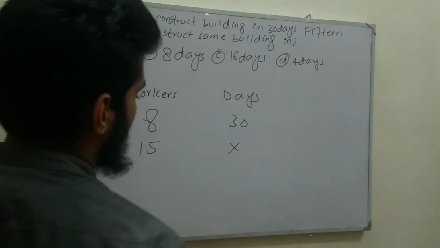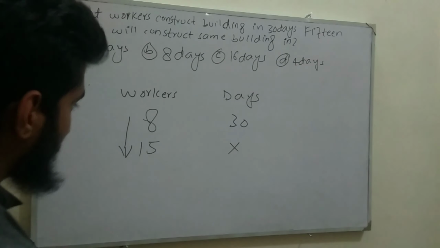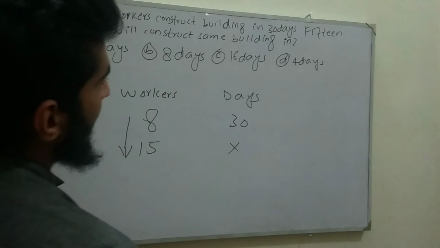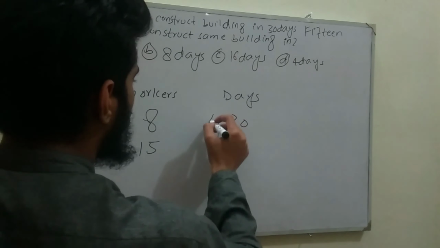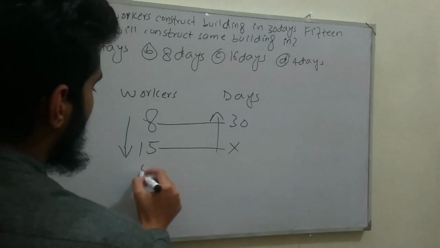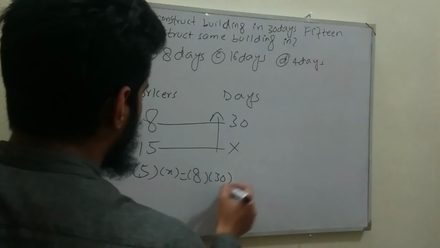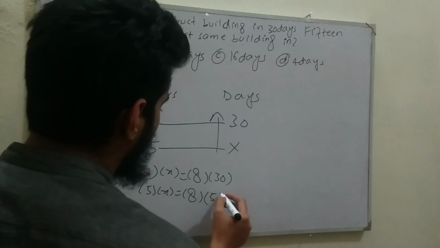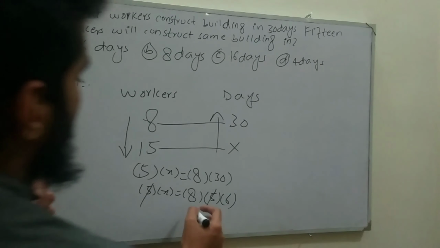Let the days required in this case be x. If you see here, the workers are increasing. So if the workers are increasing, fewer days will be required to build the same building. So here the relation is inverse. In inverse variation, we multiply horizontally. So 15 multiply x will always be equal to 8 multiply 30. So 15 times x is equal to 8 multiply 30, which can be written as 15 multiply 6... so 15 is cancelled out with 15. So we are left with 8 multiply 6.